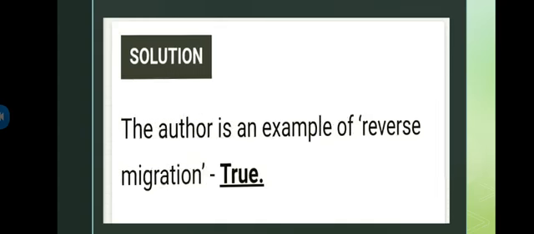The author is an example of reverse migration, obviously, right? If we talk about migration, people migrate in search of jobs, study, or better medical opportunities and everything. So basically people migrate from village to the city, right? But here what he did, he migrated from city to village, because he wanted a very peaceful environment and wanted to do farming and everything. So he did not migrate from the village to the city, but from the city to the village. So obviously it's a reverse migration, and it's true.